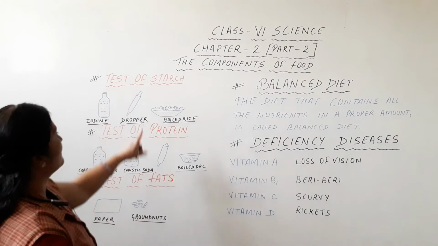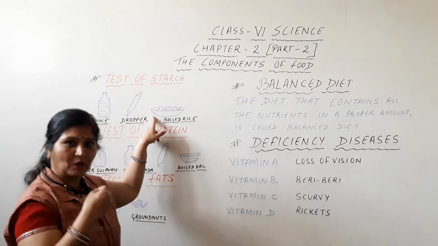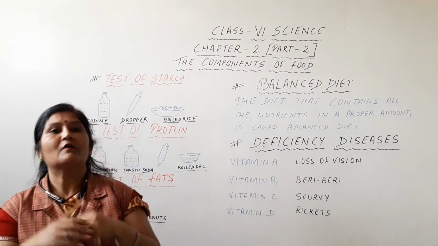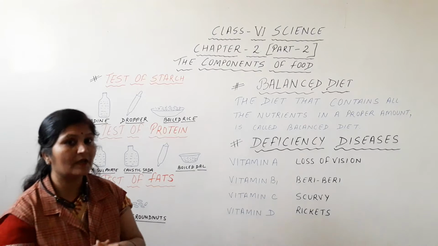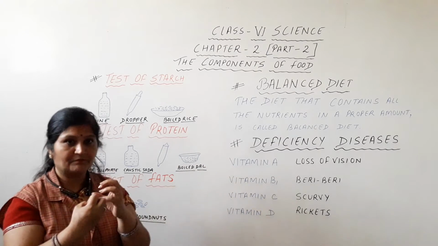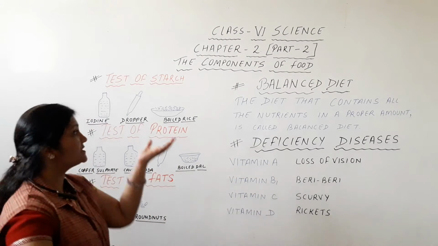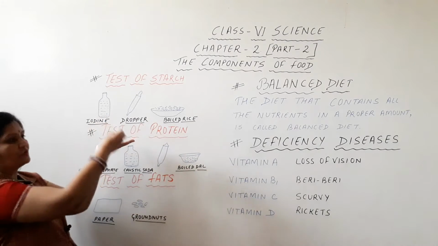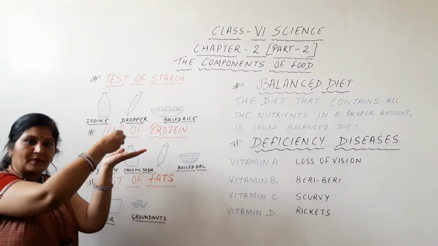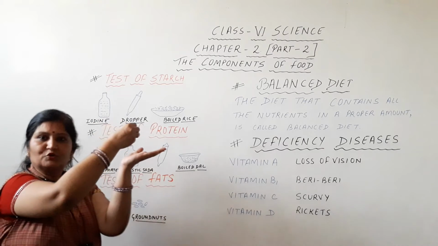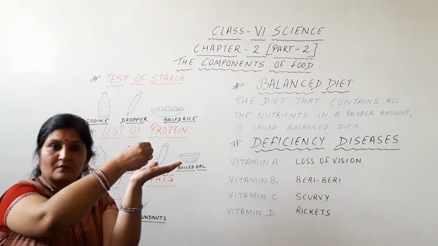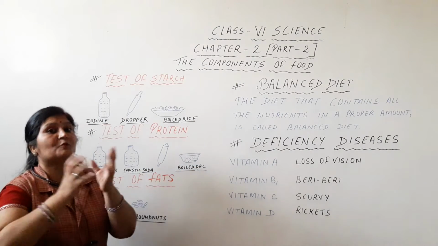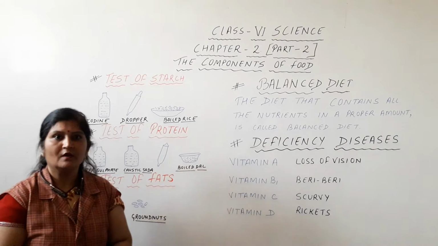If we take the boiled rice, keep it in our mouth and chew it properly with the saliva, and after that take it out, keep it on the plate and do the same process, taking iodine solution and putting 2-3 drops over it with the help of a dropper, the result will surprise you.